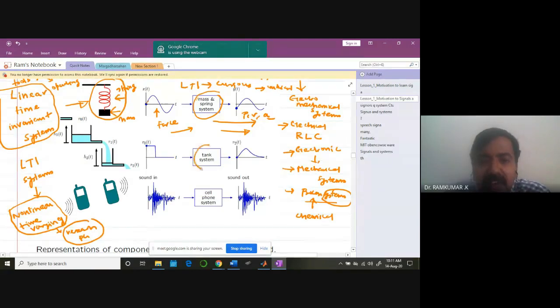Likewise, in a tank level system, I may be varying the input flow rate, and there will be a corresponding change in the output flow rate, Q naught. This is Q in. Now what happens? The input flow rate is suddenly increased like this. The tank system responds in such a fashion that the output flow rate changes like this. You can study that. So the tank is a system.